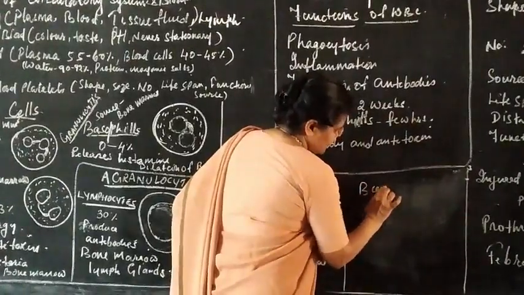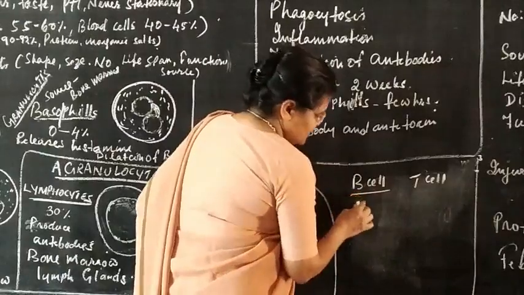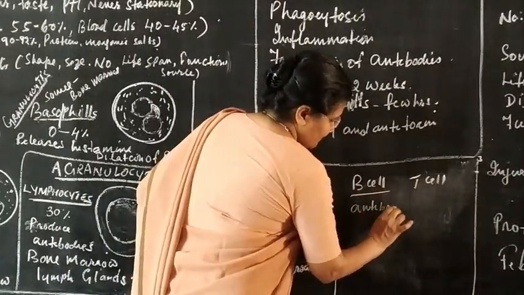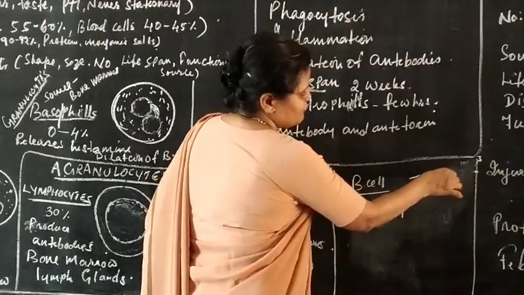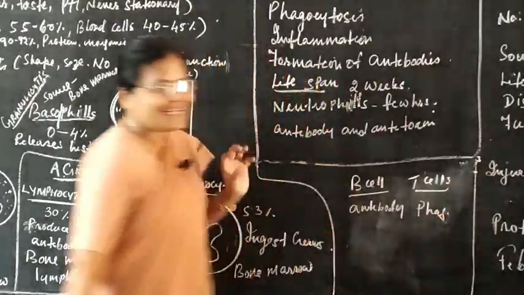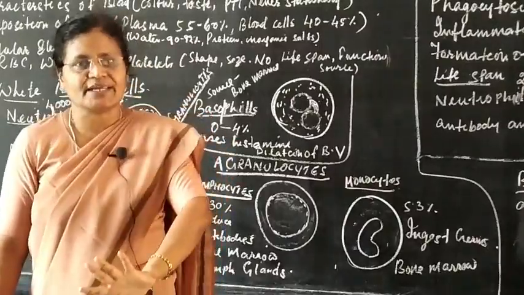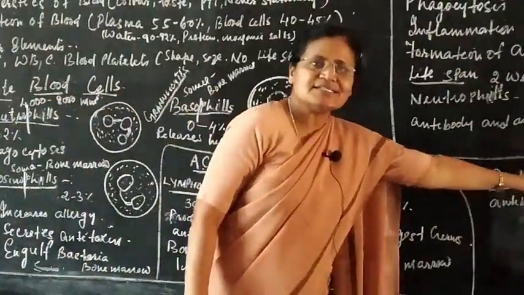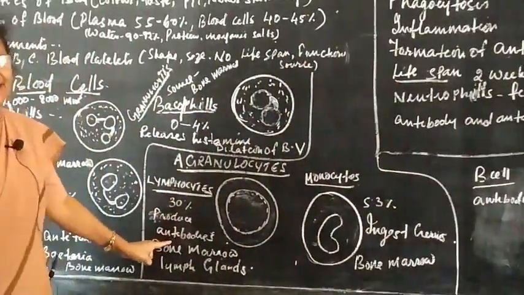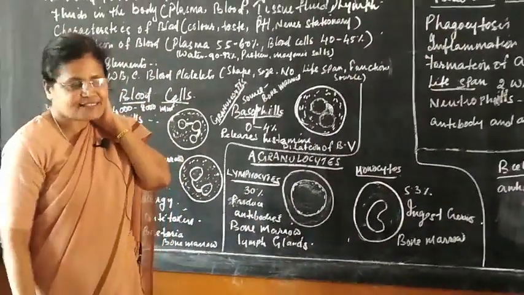One is B cell, the other one is T cell. The B cells of the lymphocytes produce antibody, whereas the T cells of the lymphocytes help in phagocytosis. They directly engulf, ingest. Ingest means you put it in your mouth and swallow it. So just like that the T cells help in phagocytosis, but the B cells of the lymphocytes mainly produce antibody and thus fight against the foreign body.